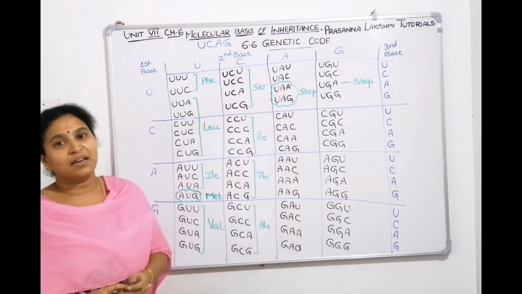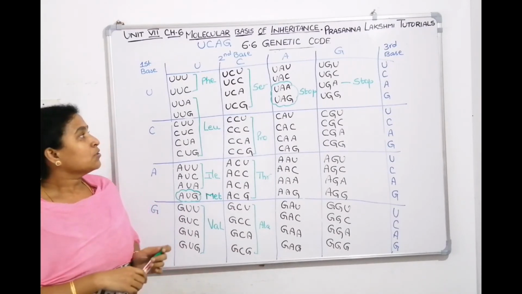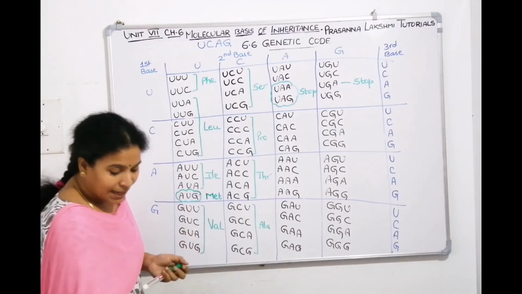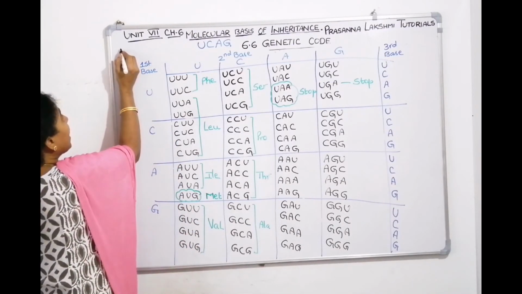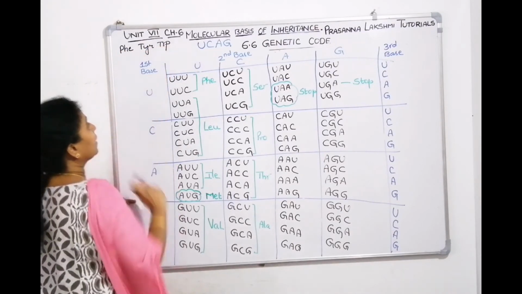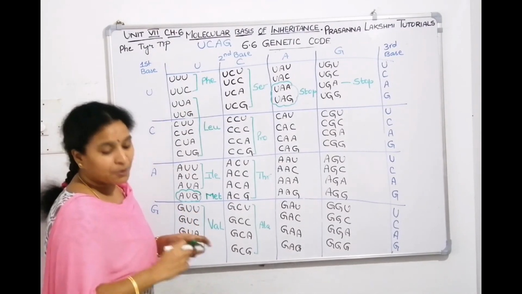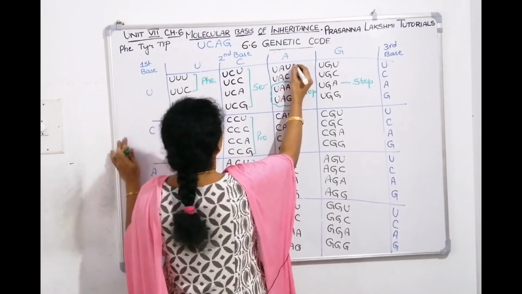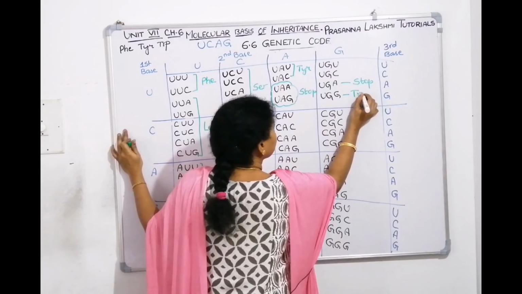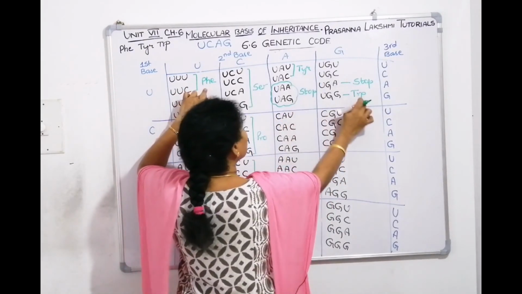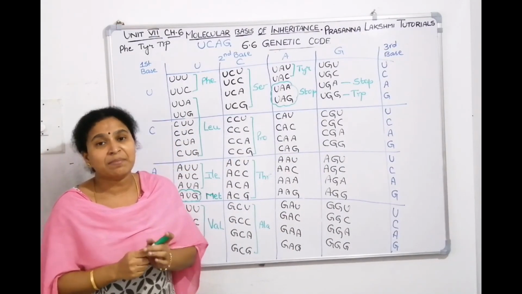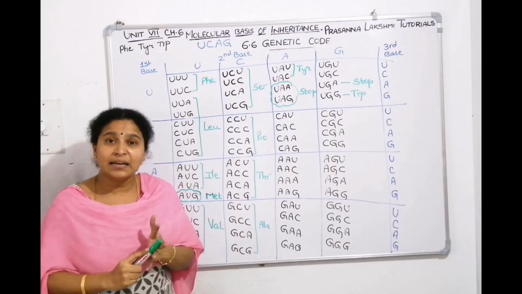Now, coming to the third line, we need to go with 2 codons each. There are 3 aromatic amino acids: phenylalanine, tyrosine and tryptophan. Phenylalanine came earlier. Tyrosine and tryptophan are pending. So tyrosine will come here, and tryptophan will go here. Phenylalanine, tyrosine, tryptophan, the 3 aromatic amino acids. We finished. Now we have to talk about the basic amino acids: histidine, arginine and lysine.